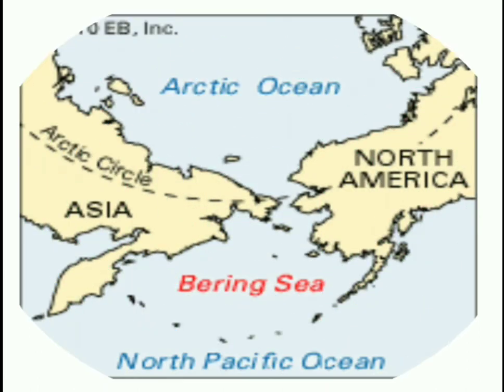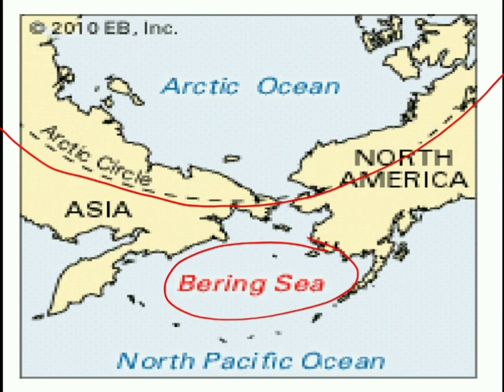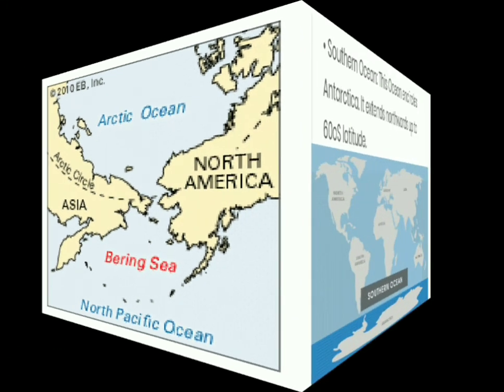And next, the Arctic Circle passes from Asia towards North America. In between North America and Asia, you have the Bering Sea. This strait is given the name Bering Strait. It connects the Arctic Ocean and the Bering Sea as well as the North Pacific Ocean. So this is all the information about the Arctic Ocean.